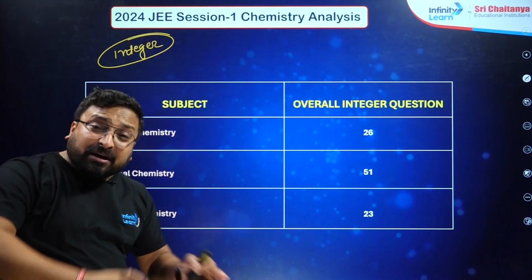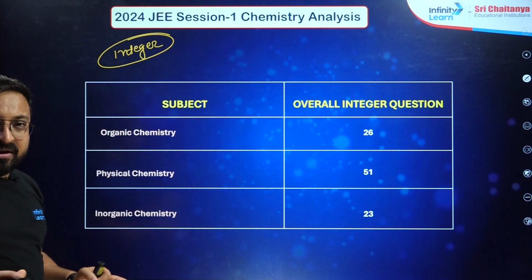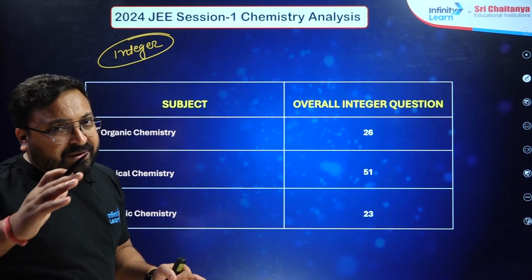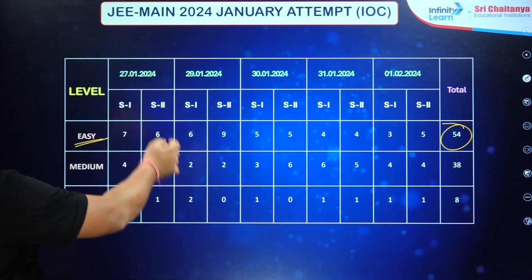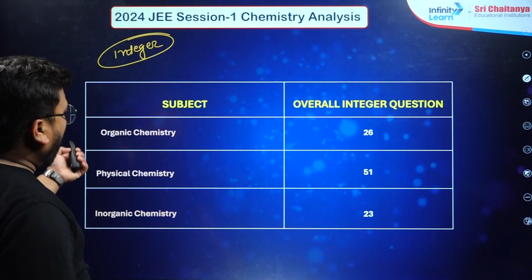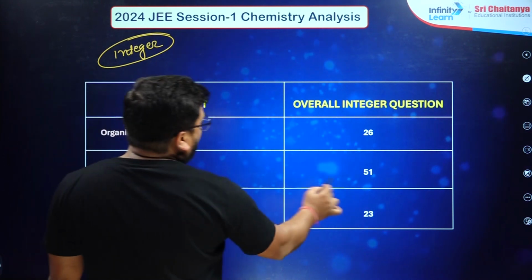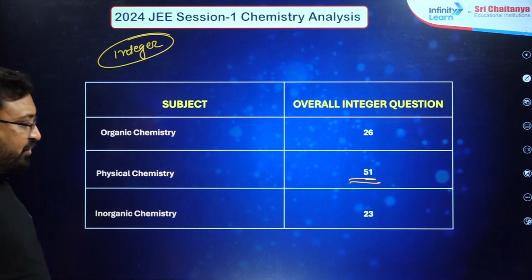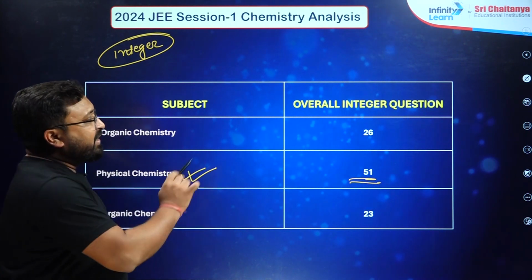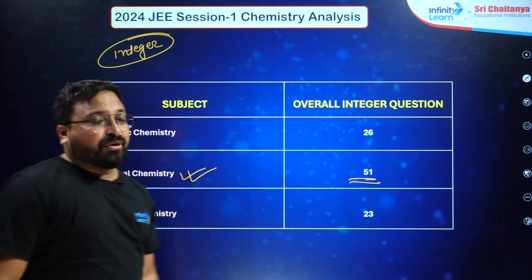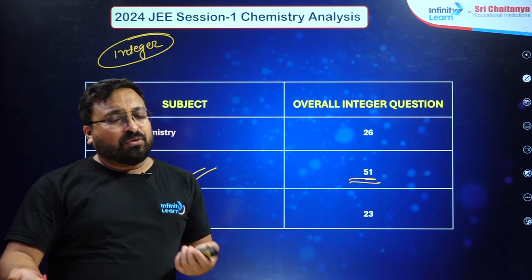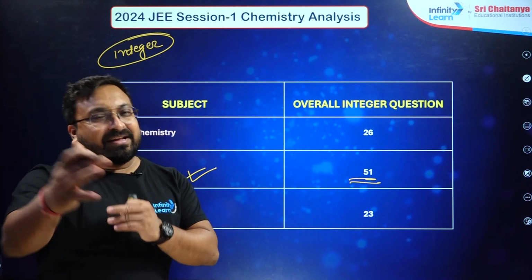So in integer based questions, as usual in Advanced also, physical chemistry dominated the paper. So this is the distribution: organic chemistry is 26, physical chemistry is 51, and inorganic chemistry is 23. So the physical chemistry portion is very high in integer based questions, and that is quite interesting. And as usual in Advanced also, the physical chemistry portion is a little bit higher than the others.